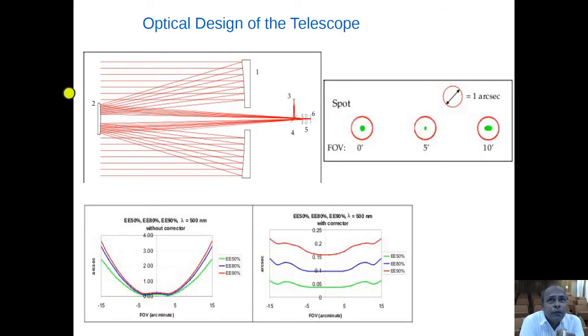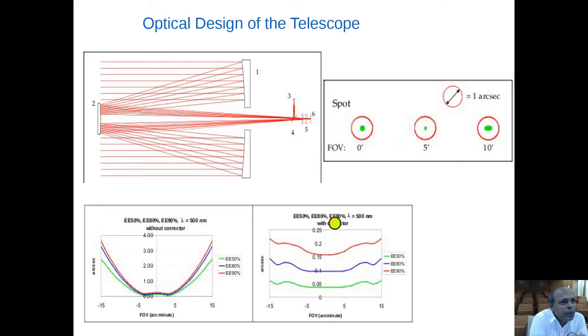The wavefront is coming from the primary mirror and falling on the secondary, focusing over here. You can see the spot diagram and comparison with the 1 arc second diameter size. So you can see the spot size is much less for different fields of view. Here I would say that the 80% energy, the blue circle, is always very small in arc second. This is without corrector. So you can see the central 10 arc minute field without corrector we can very much use. This satisfies our E80 criteria.